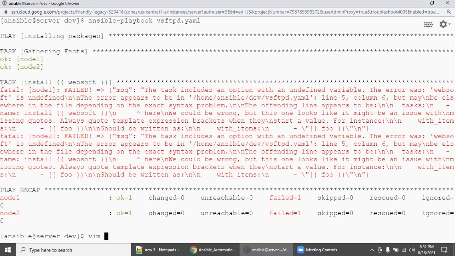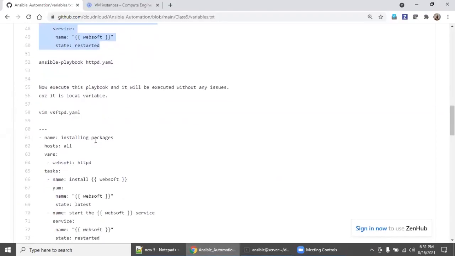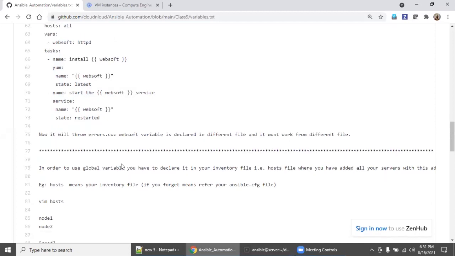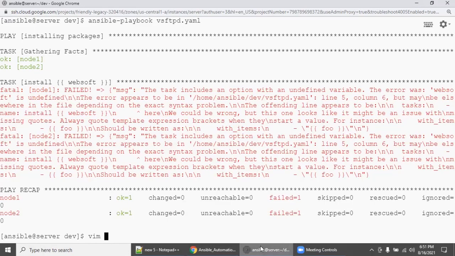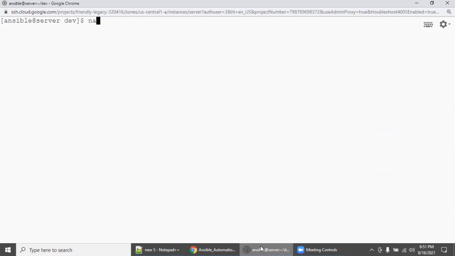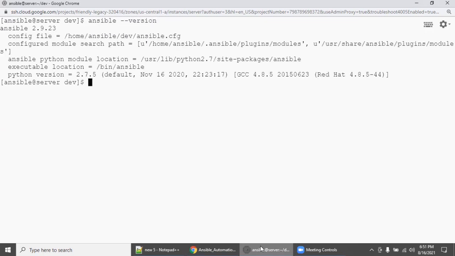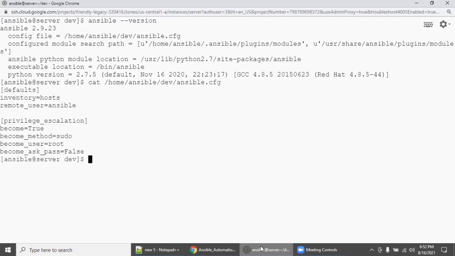We will do one thing. This is what I have explained here. Now, what is the global variable? Before going to the global variable, go to your inventory file. What is my inventory file? How do I know it? So go here, ansible --version. What is my ansible.cfg file? This environment's is home/ansible/dev/ansible.cfg. What is my inventory declaration? home/ansible/dev/ansible.cfg.